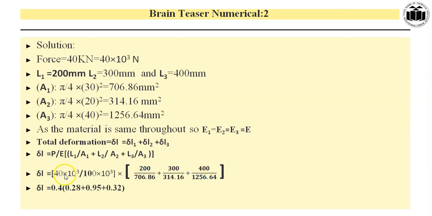By solving all these things, we get delta L is equal to, by solving this numerator and denominator, we get 0.4, and in the bracket, by solving this first one we get 0.28, by solving this second one we get 0.95, and by solving this third one we get 0.32. So the total deformation delta L is equal to 0.62 mm.